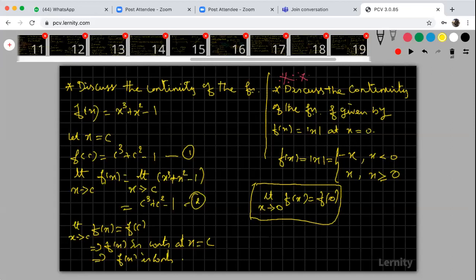Right. The value of the function is very simple, we can calculate it easily. Here only x is equal to 0 is there. When x is equal to 0, your f of x is x, because x is greater than or equal to 0 here. What is x? It is 0. So therefore your f of 0 is 0. The value of the function is 0. Now come to the limit of the function.